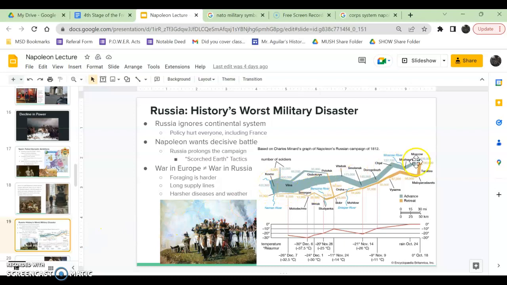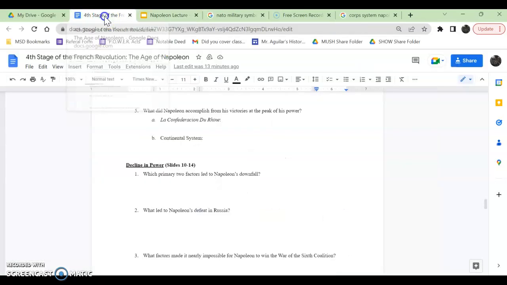What you see right here is this famous chart. The thickness of the line indicates how many troops Napoleon has. Gray/blue is when he enters Russia, and orange is when he leaves Russia. So he enters Russia with about 422,000 men, but most of his men die on the way back, so there's only 10,000. You're like, what happened?